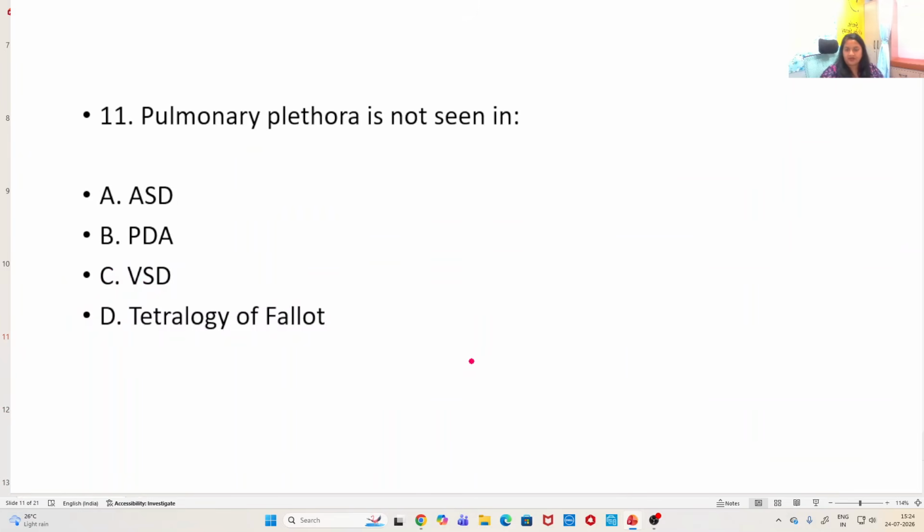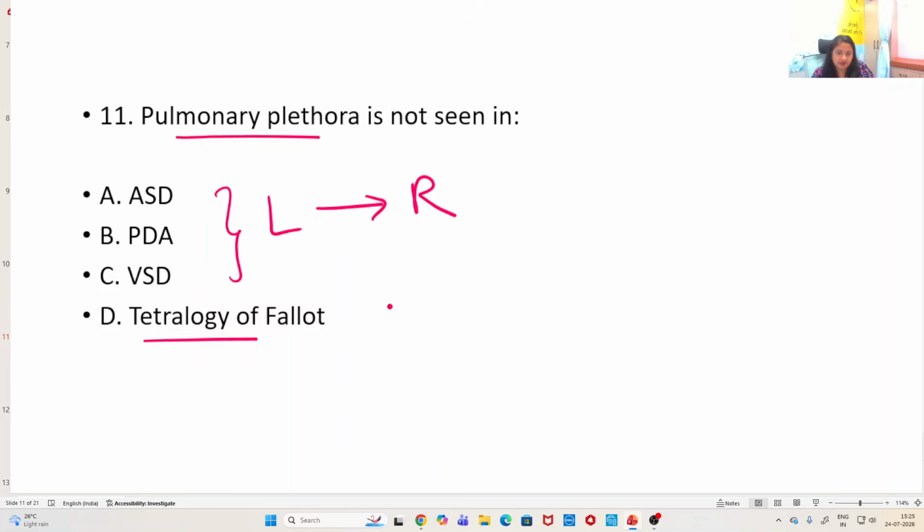Okay. Pulmonary plethora is not seen in. Now, first of all, ASD, PDA, VSD. Okay. These three are left to right shunts. Okay. So, in these you can see pulmonary plethora. Plethora means the lungs have increased blood flow. On imaging, they may be plethoric, and that is usually seen in ASD, PDA, VSD.